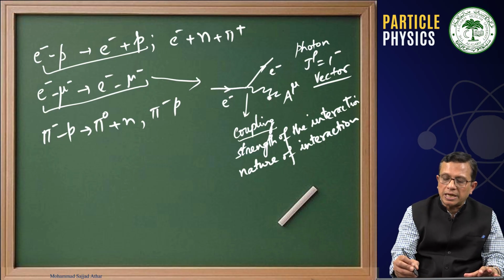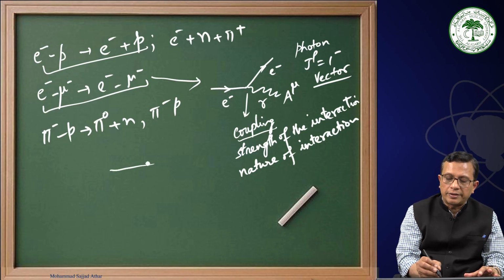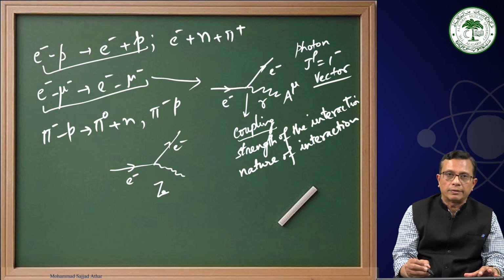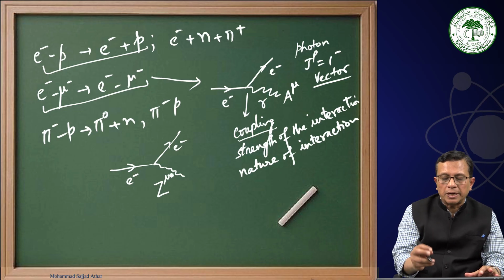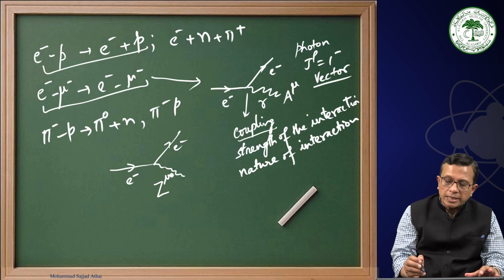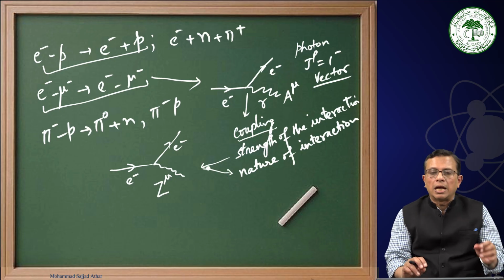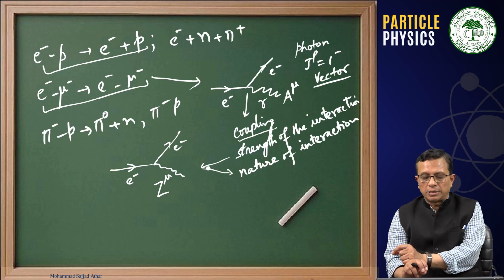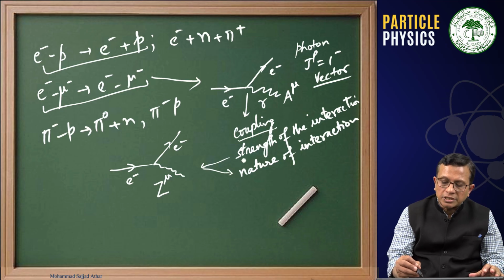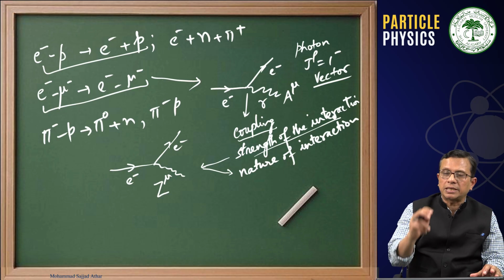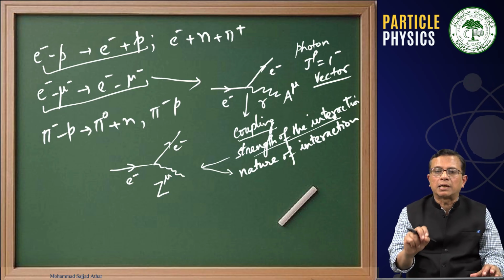Now, the same scenario, instead of a photon, can happen when an electron is interacting with a Z field, where the particle is Z0. Again, we will talk about the strength of the interaction and the nature of the interaction. The strength of the interaction will be different than in the case of electromagnetic coupling.